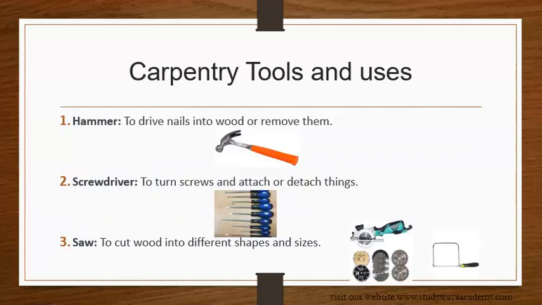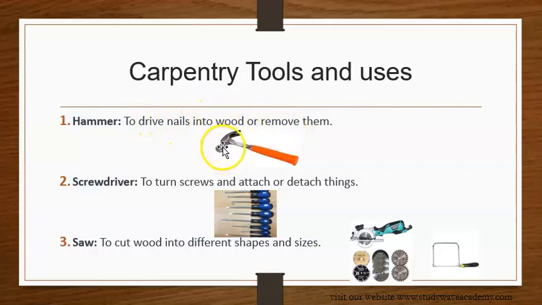Carpentry tools and uses. We have some carpentry tools and their uses. What are they used for? What is the hammer used for? Number one, we have the hammer. What is it used for? To drive nails into wood and to remove them. This is called the hammer. It is used to drive nails into wood or remove them.